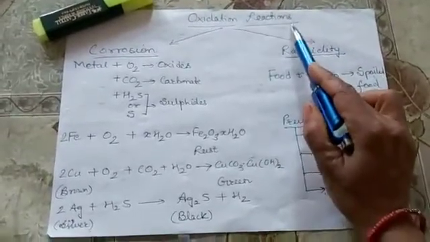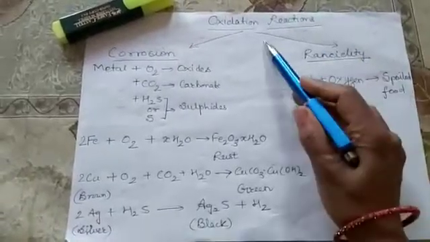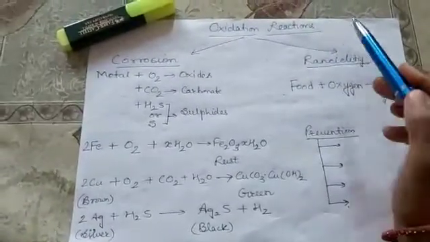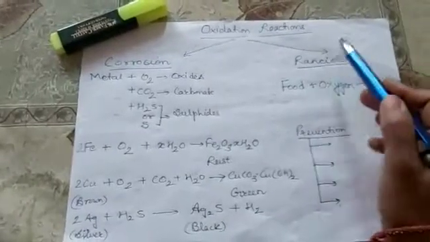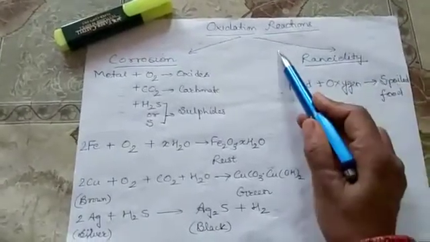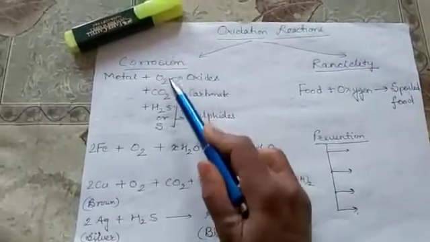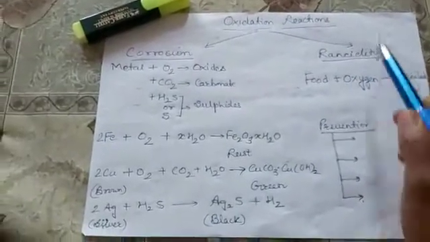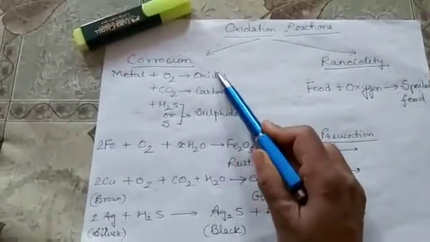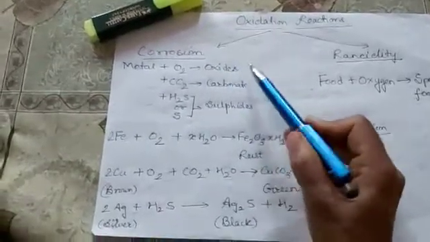Now we will take the last topic of the chapter, oxidation reactions applications in our daily life. Oxidation reaction, as we know already, is a reaction in which oxygen is added. So in our daily life, we can see this addition of oxygen in the form of either corrosion or rancidity. So let's start with the first application of oxidation, corrosion.